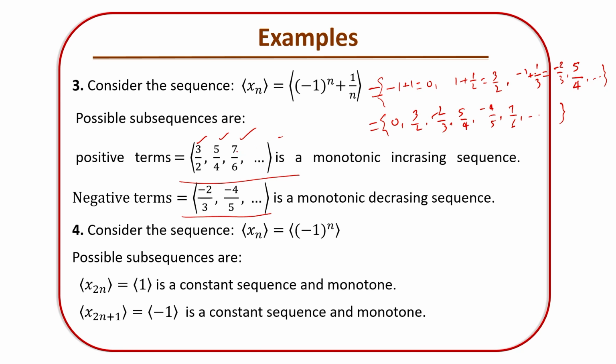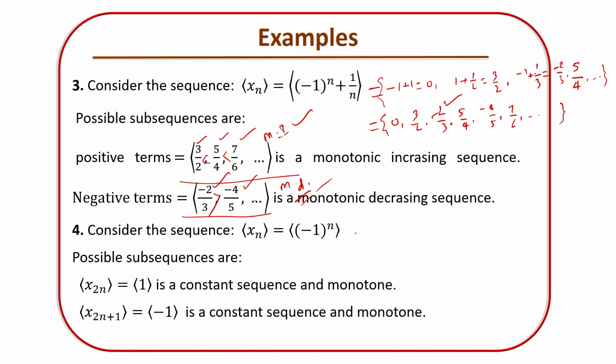This is a monotonically increasing sequence. But look at the negative terms. They start with -2/3, then -4/5 and so on. As you can see here, this is a monotonically decreasing sequence. So again we have a monotone subsequence for this real sequence.